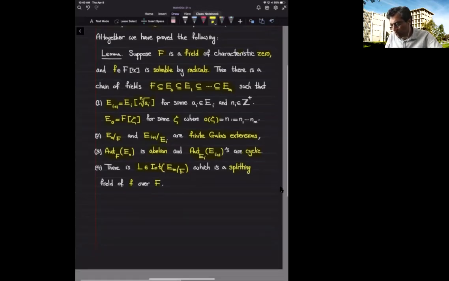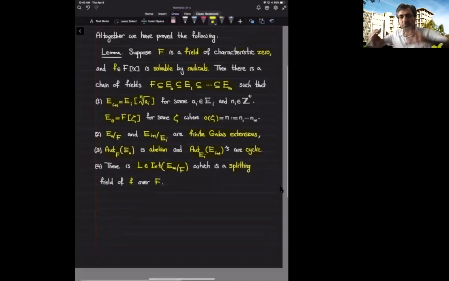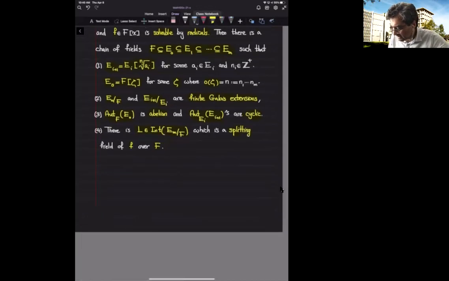Our goal is to connect these automorphisms of the building blocks with the automorphisms of the entire E sub m over F. We can do so only when E sub m over F is a Galois extension, or a normal extension. Here the characteristic is 0, so automatically we get it is Galois. So we need this guy to be Galois. That is what we are going to do next.